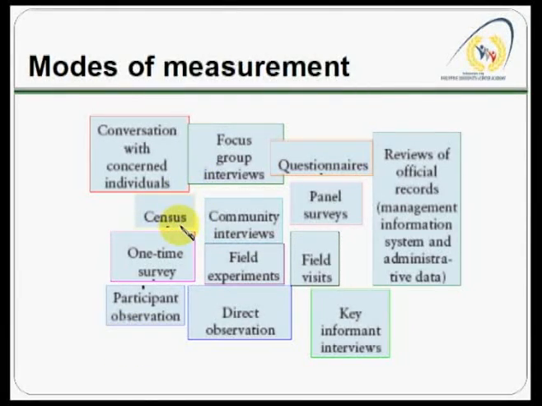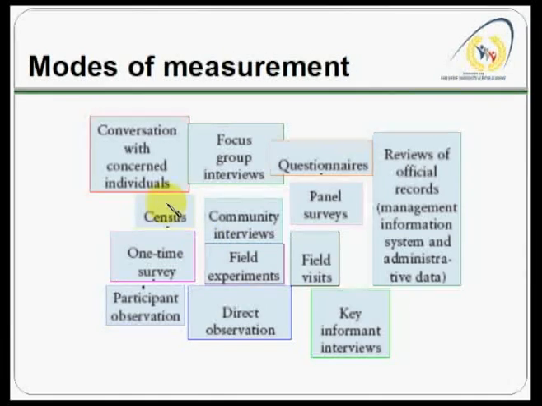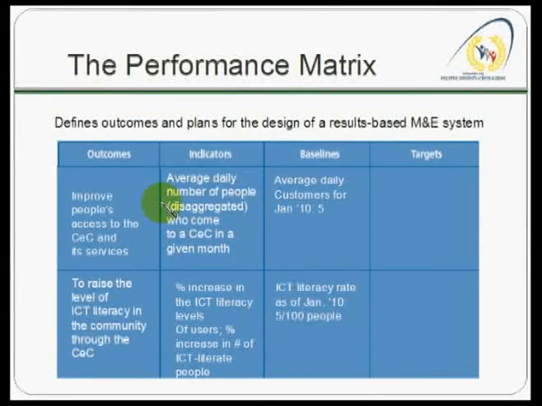And this slide just shows you the different modes of measurement that you can use in collecting your baseline data, and you can also use these different modes of measurement in monitoring the progress of reaching your objectives. So you can do surveys, census, community interviews, field experiments, develop questionnaires, and conduct focus group discussions, etc. So there are a lot of ways that you can measure baseline data. Right? So back to the performance matrix.